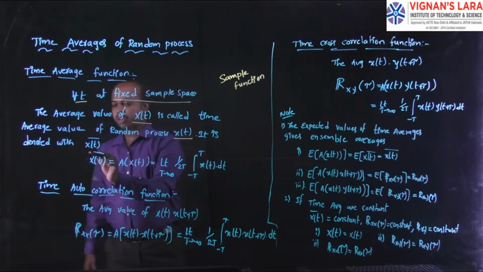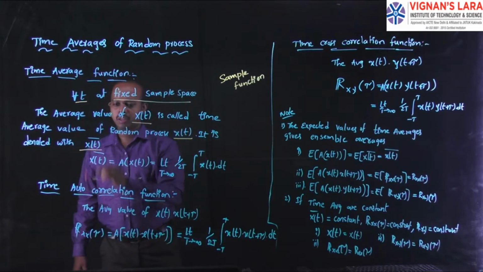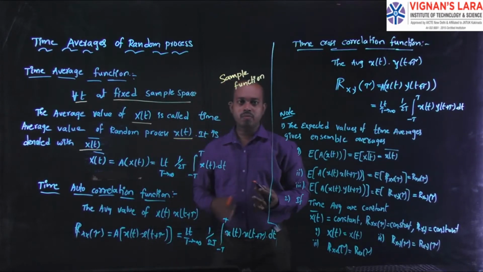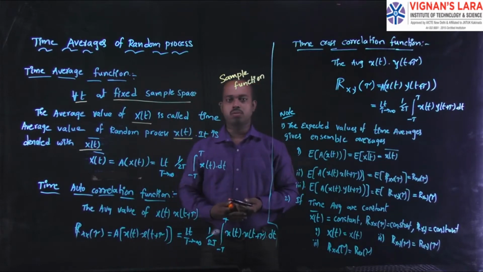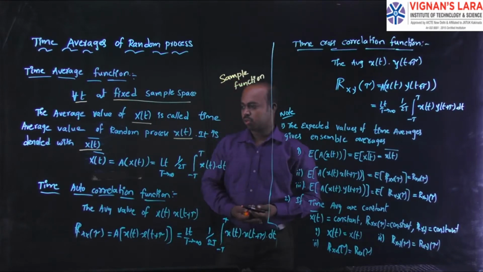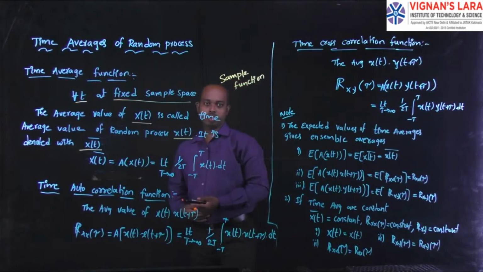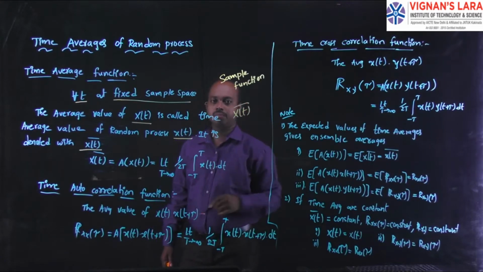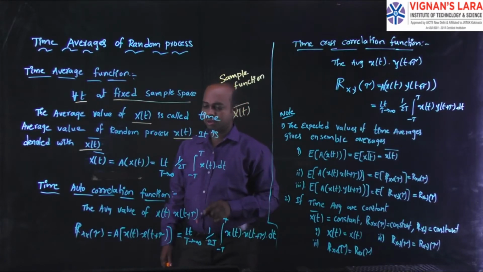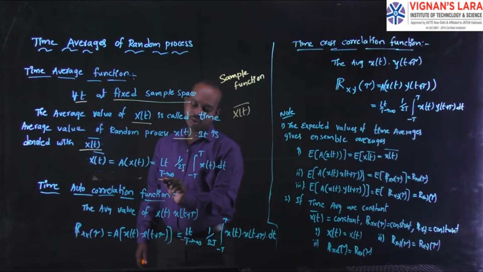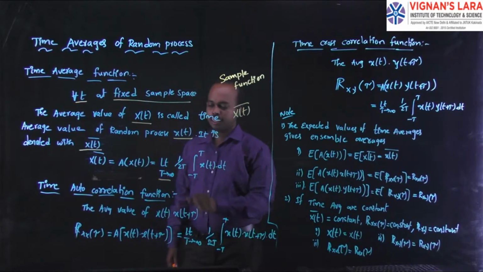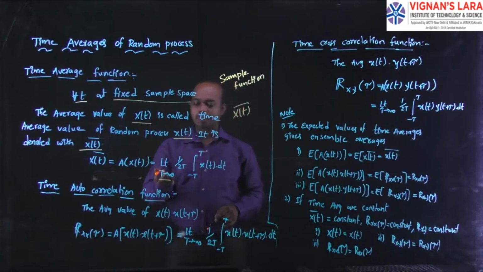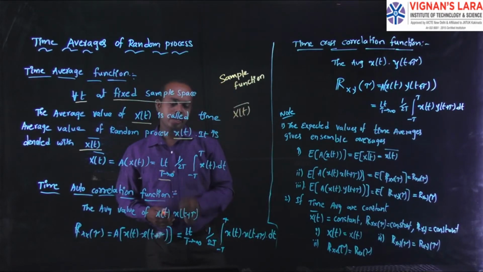It is denoted by x of t whole bar. Already you have seen that the mean value is also represented like this, but here the time average is represented with the same notation, x of t bar. X of t bar is equal to the limit as T tends to infinity, where here we use a capital T, of 1 by the interval.